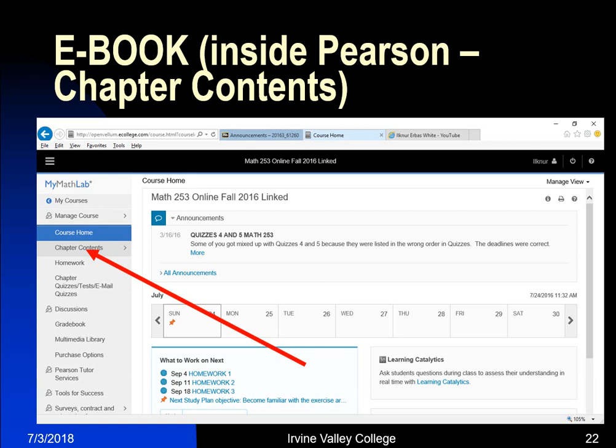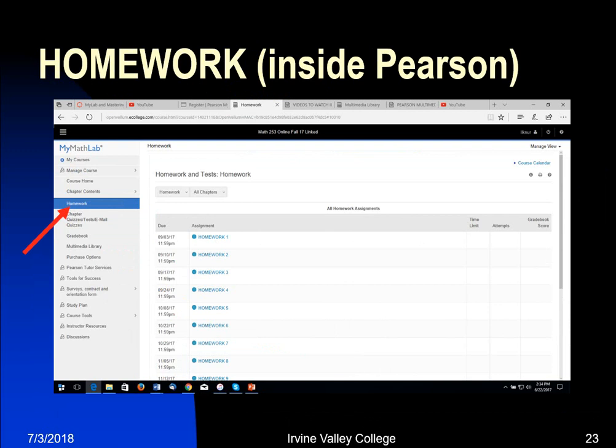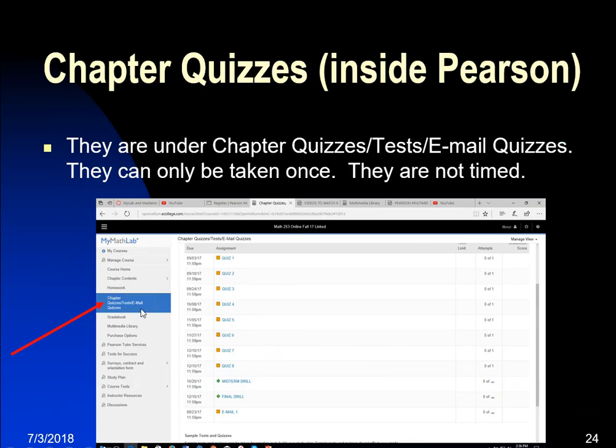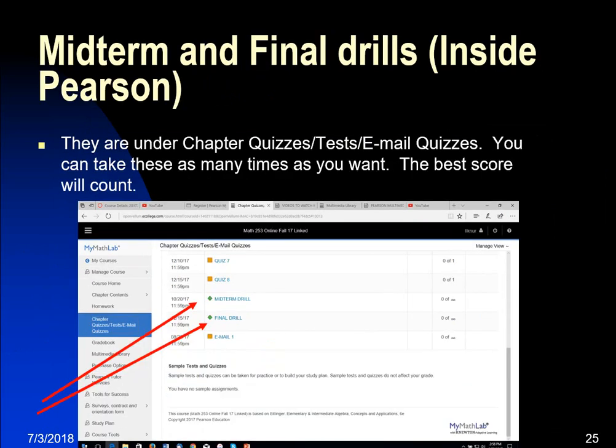The ebook is inside Pearson. You have to click on chapter contents. The homework is inside Pearson. You have to click on homework. Quizzes are inside Pearson. You have to click on that. And then you have midterm and final drills before the midterm exam that you have to come to campus to take. Final also. And then there are midterm drills and final drills online. You do that online, and then you come in for the midterm and the final.